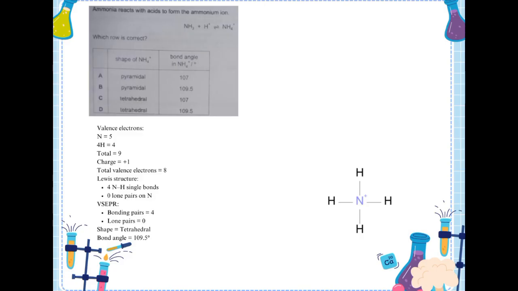a bond angle of 109.5 degrees. Therefore, the shape of ammonium ion is tetrahedral and the angle is 109.5 degrees, so the answer is D.